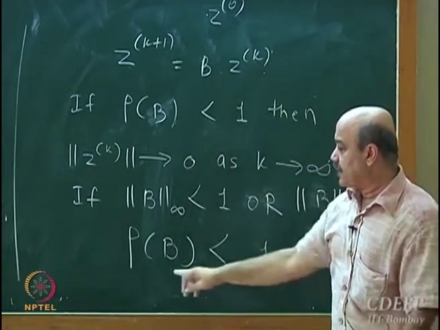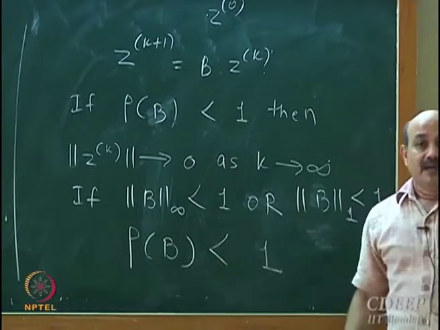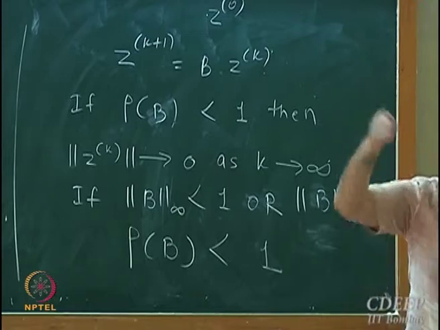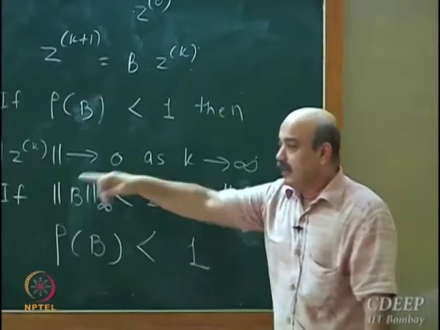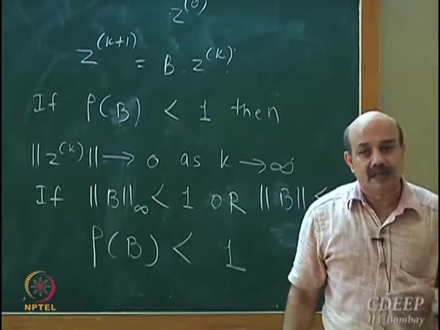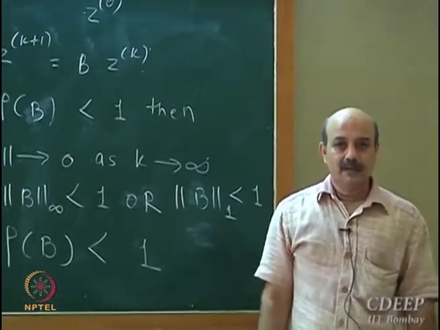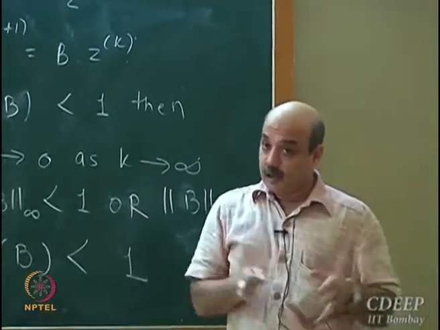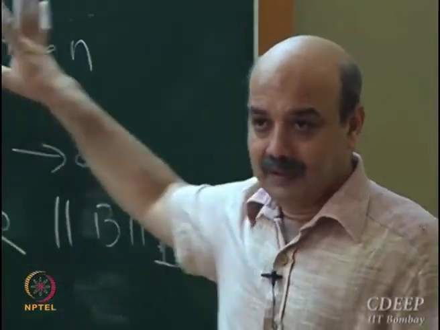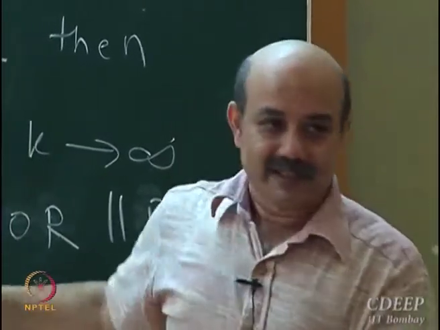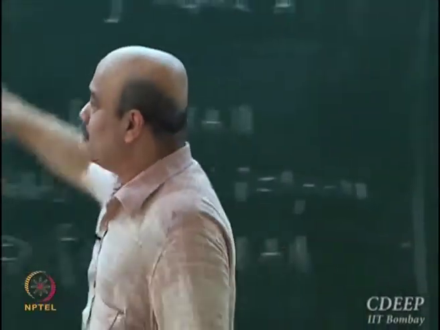I know that if this condition holds, then the spectral radius is always less than 1, because induced norm gives an upper bound on the spectral radius. And if the upper bound is smaller than 1, obviously spectral radius is less than 1. So I think we had a lot of side stories. Now let me go back to solving Ax equal to b. So far so good. Is the line of arguments clear? Okay, so now let's go back and look at what we were doing.